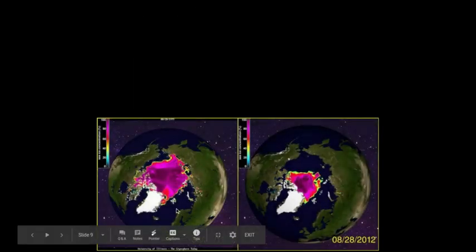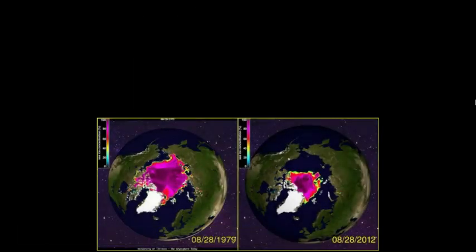So here you can see a satellite image comparing 1979 and 2012, and that is just such a stark difference in the amount of ice that's near the North Pole there. Once again, just showing that the Earth is heating up.